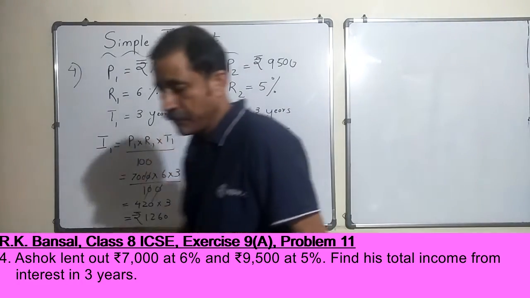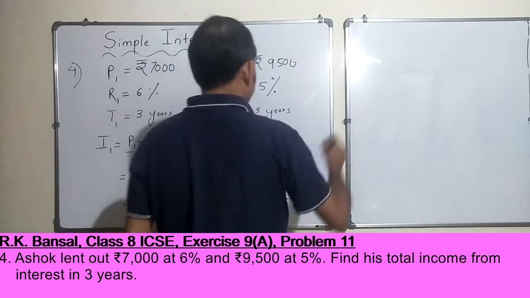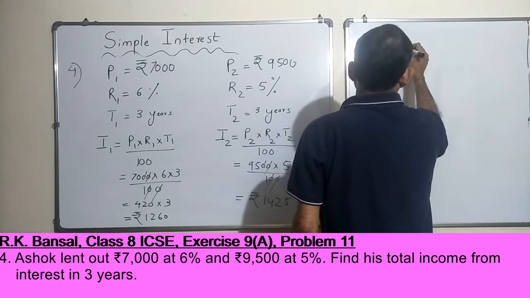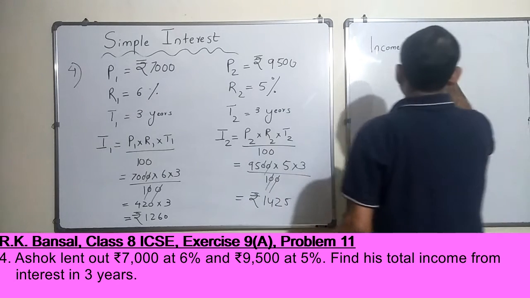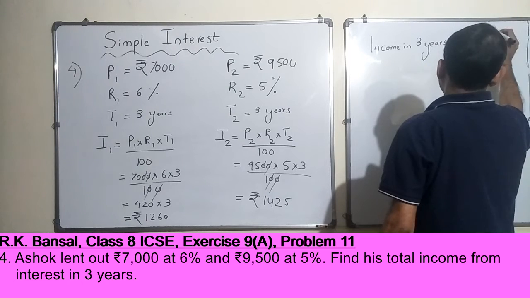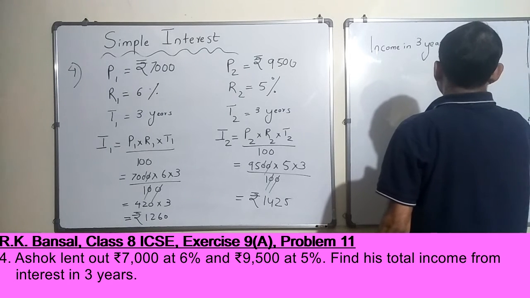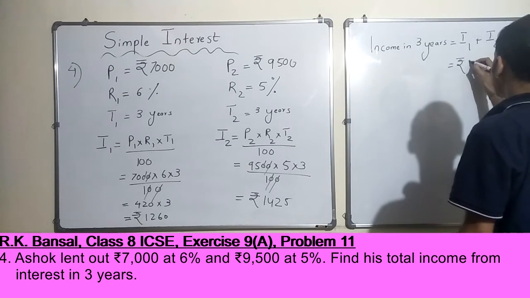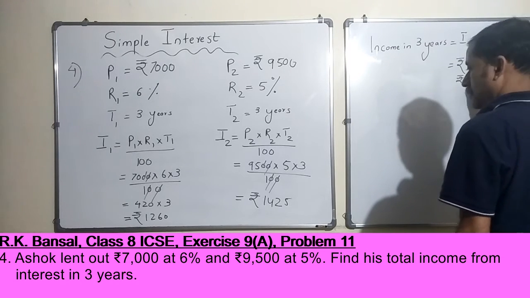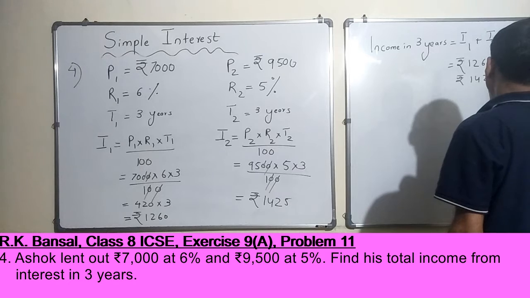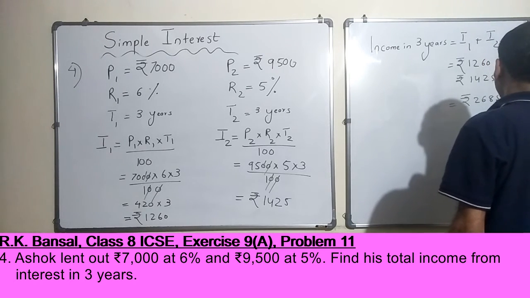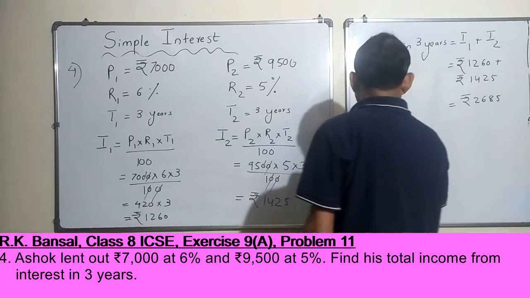So total income in 3 years is equal to I1 plus I2, which is equal to rupees 1260 plus rupees 1425, which is equal to rupees 2685, right.